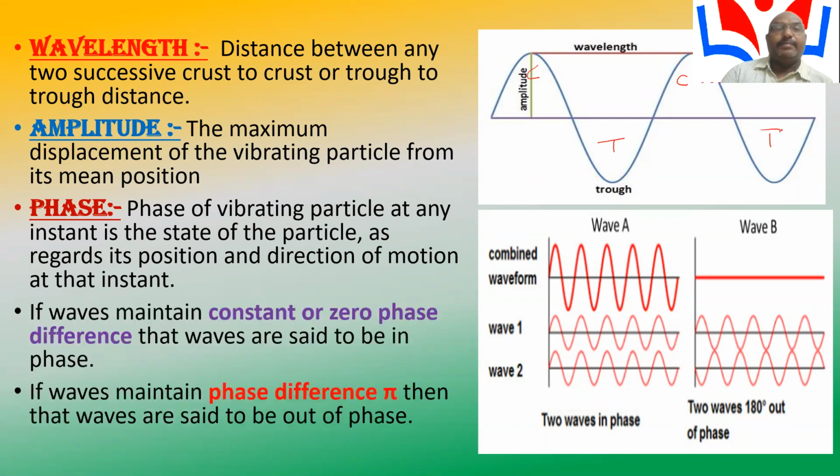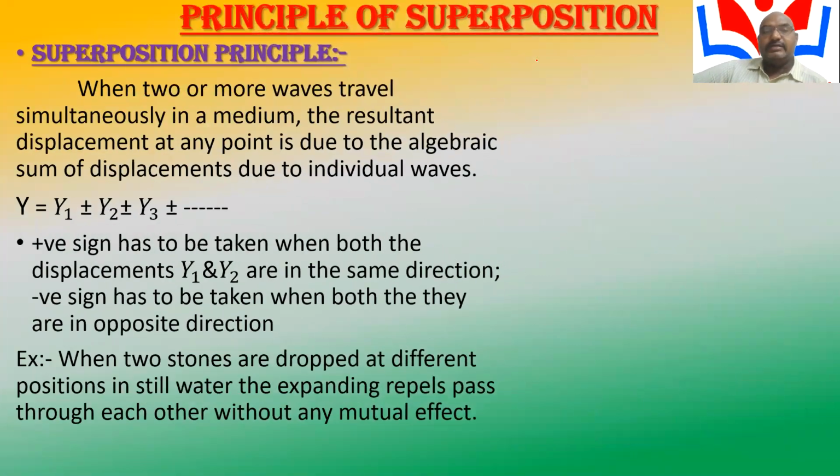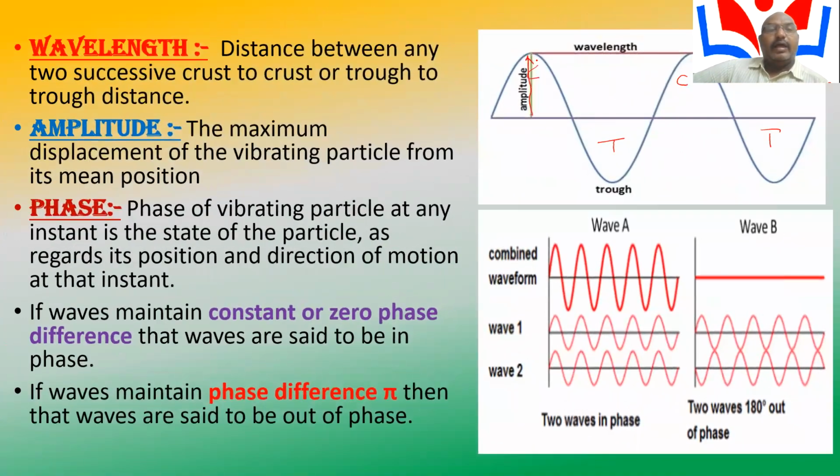Amplitude is the maximum displacement of the vibrating particle from its mean position. Phase: if the waves maintain a constant or zero phase difference, those waves are said to be in phase. If the waves maintain a phase difference of phi, such as 180 degrees, they are not in phase.